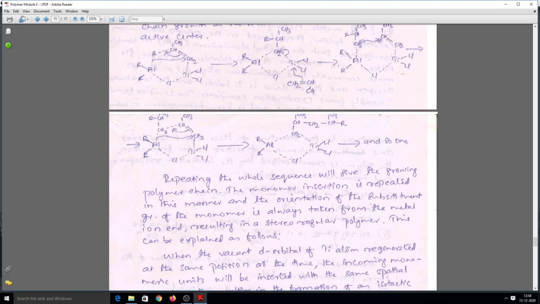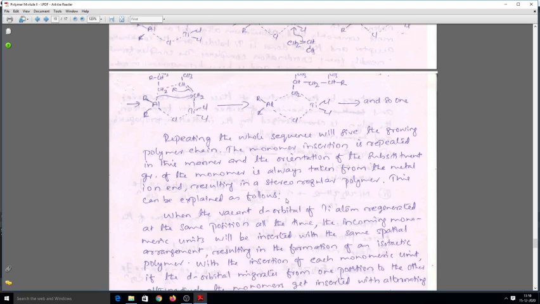And this also depends on several factors like interaction of the incoming monomer with the alkyl group, the substituent groups of the monomer already present in the polymeric chain, and also the incoming monomer and the chlorine atom of the catalyst. So we will discuss it.